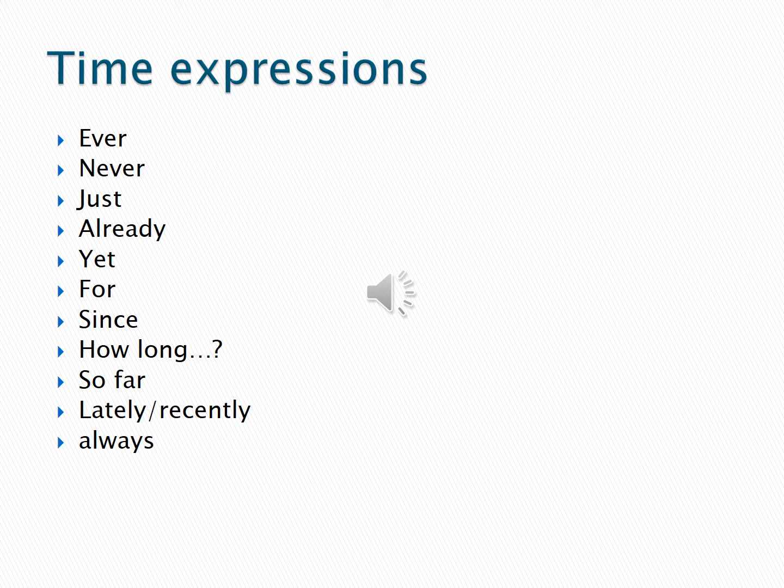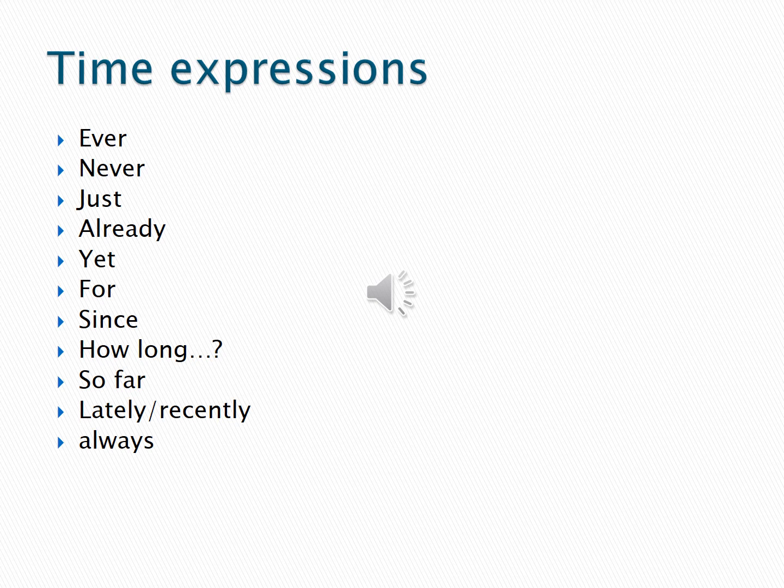Okay, to sum up on the topic that we discussed about present perfect tense, here I will sum up about the time expressions that use in every function of present perfect tense.